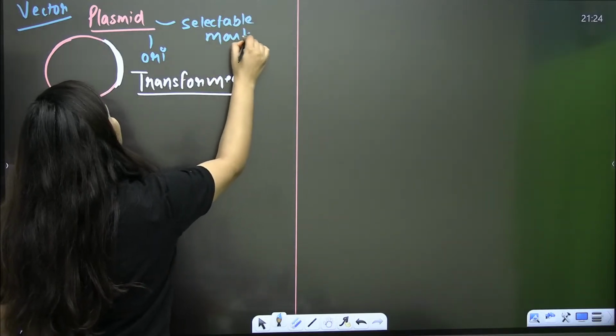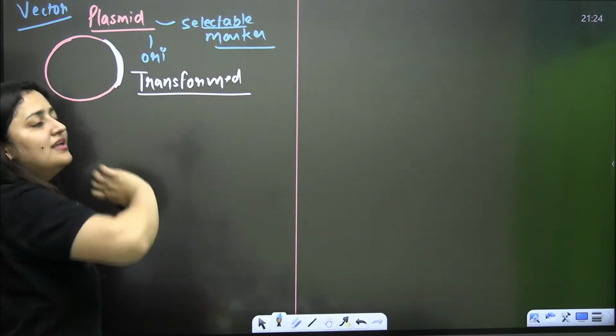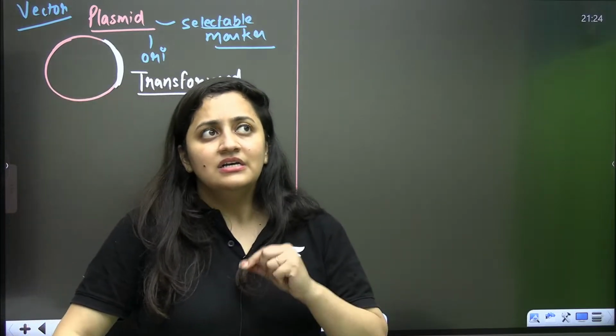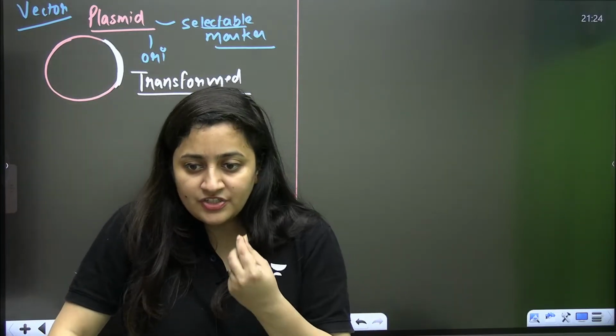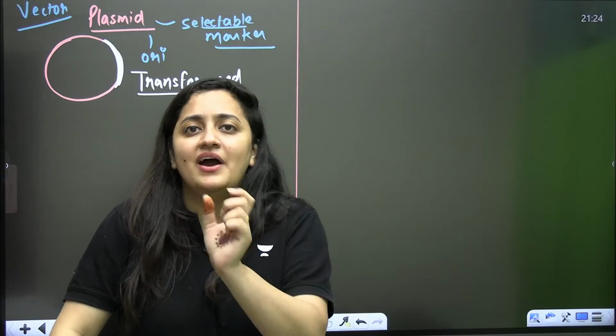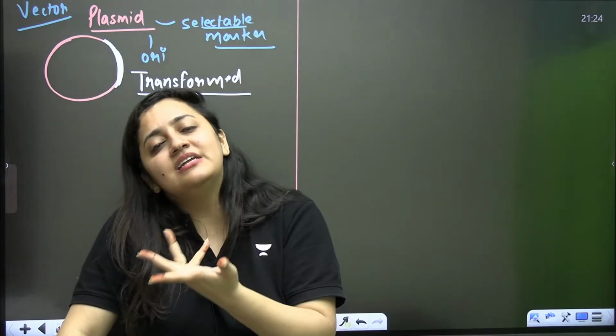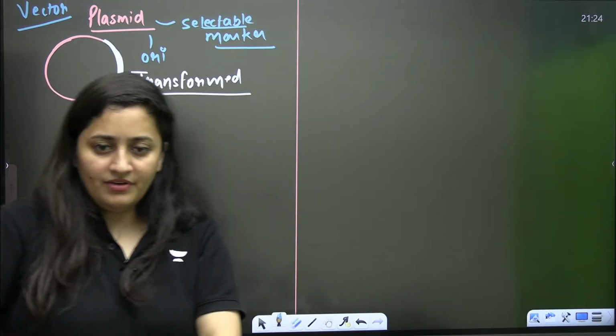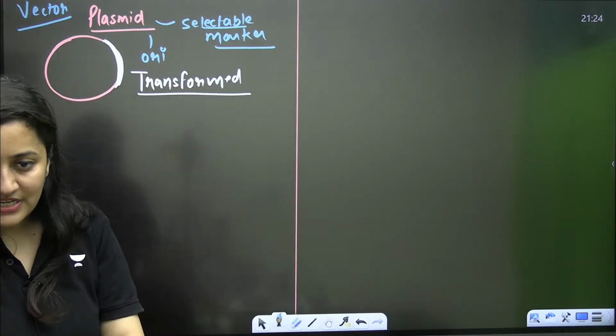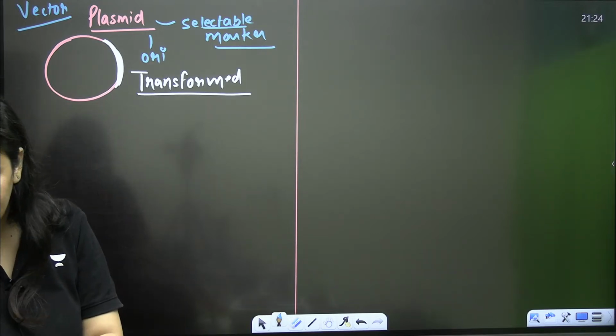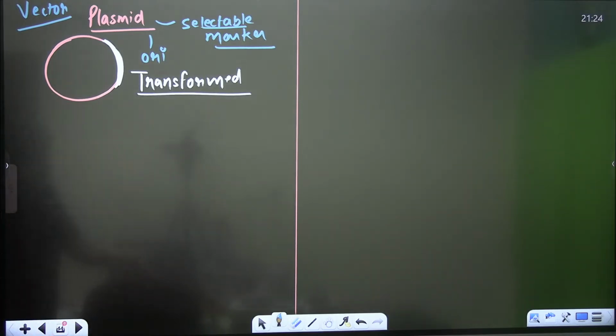Selectable marker means any gene which is giving it a particular property, a selectable property, which will help us to identify whether our plasmid is transformed or not. Clear? Yes or no? This part clear? First of all, tell me this part is clear, then I will explain the next point.